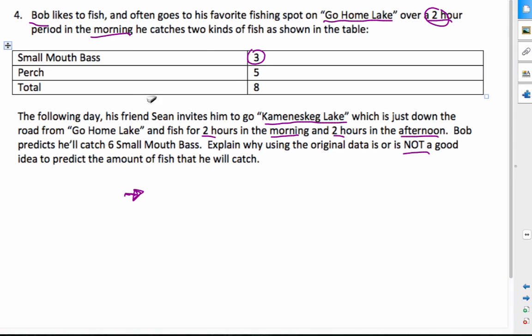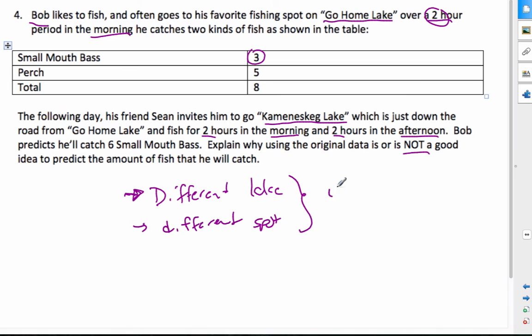One reason is it is a different lake. Right? Even though it's in the same area, it's a different lake, a different spot. And so we do not know if the proportion of fish is the same. And I don't think it's necessarily reasonable to assume it is.